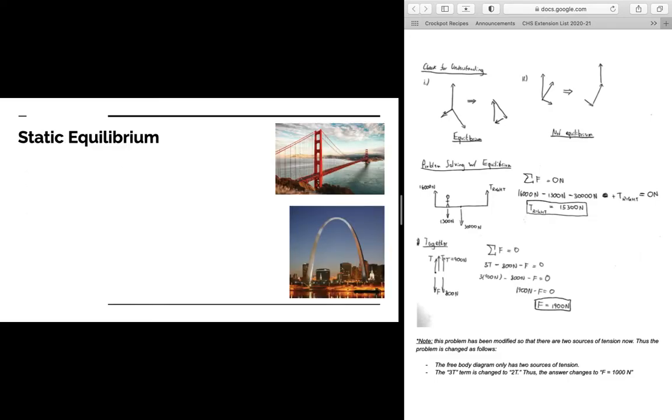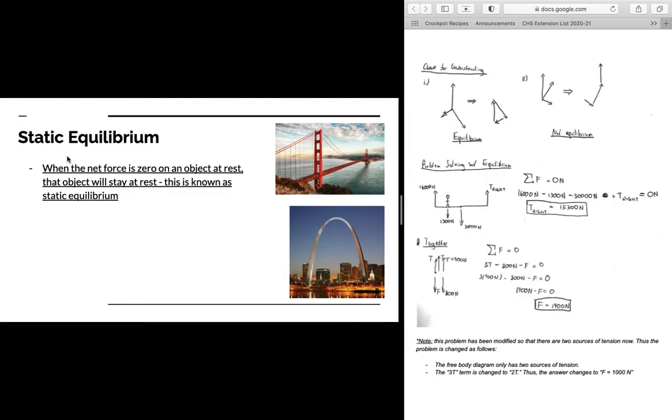So what is equilibrium? Equilibrium refers to when the net force on an object is zero, meaning all the forces balance and equal each other out, hence why we have a state of equilibrium. There are two types of equilibrium. The first one is static equilibrium. When the net force is zero on an object at rest, the object will stay at rest. This is known as static equilibrium.